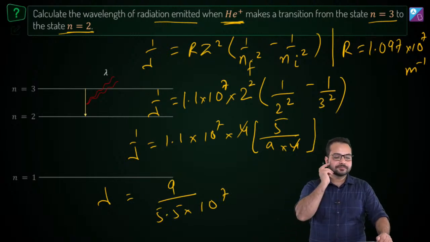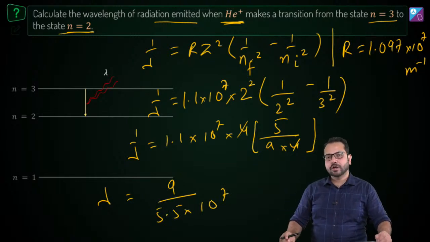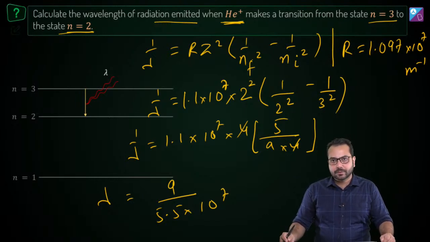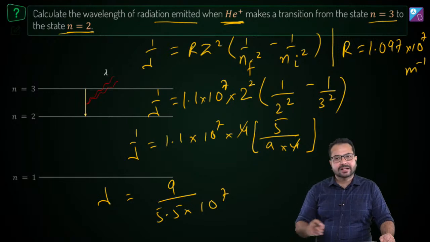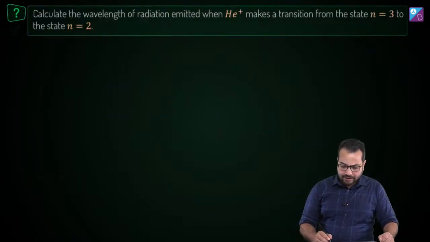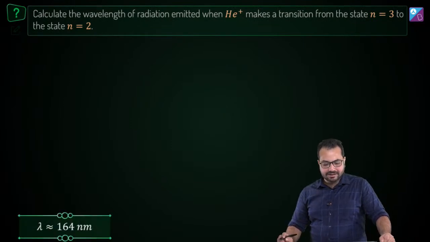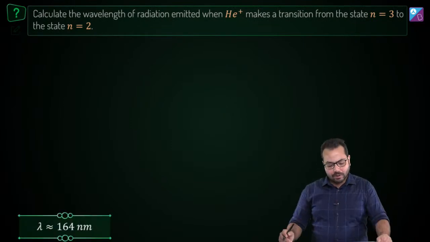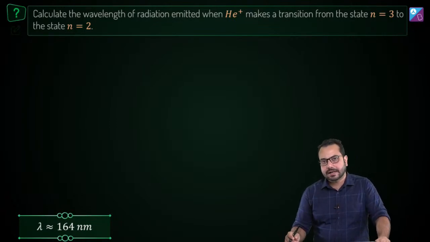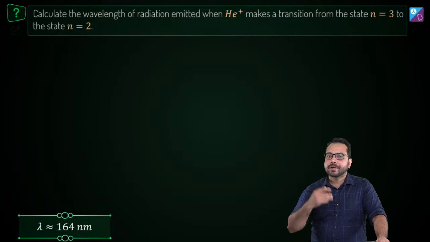Any problem over here? We are simply using Rydberg's formula. This is a very straightforward calculation, and you get lambda approximately equal to 164 nanometer. I'm skipping the calculation in the interest of time.